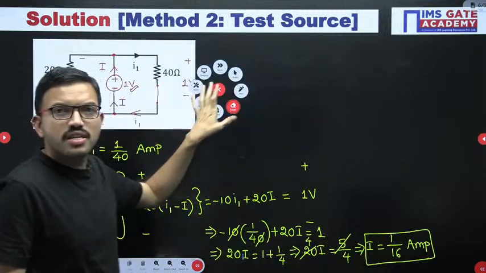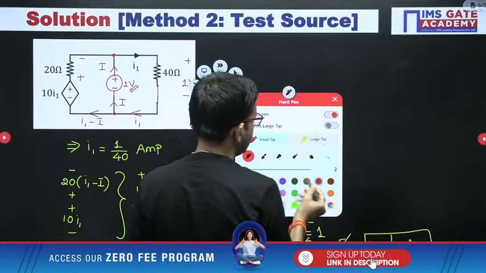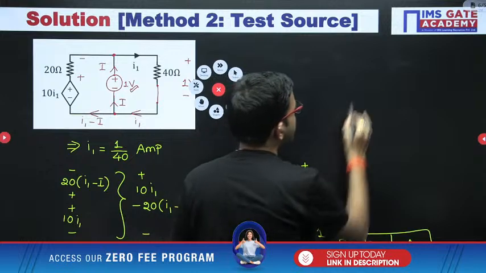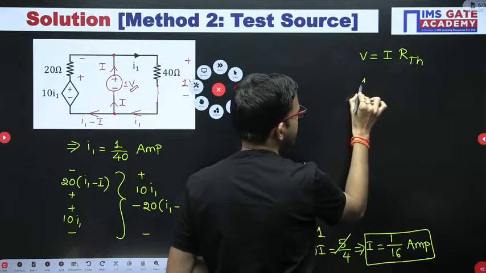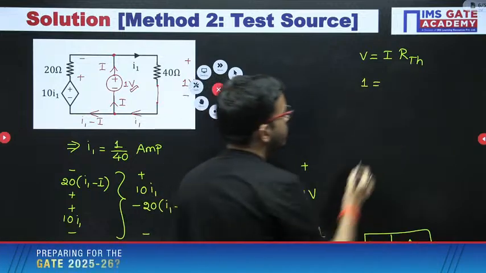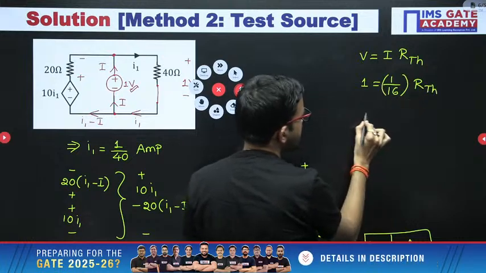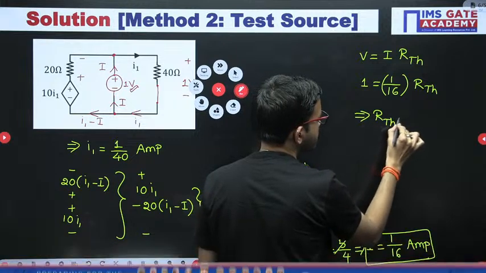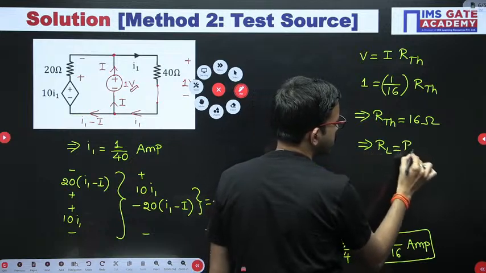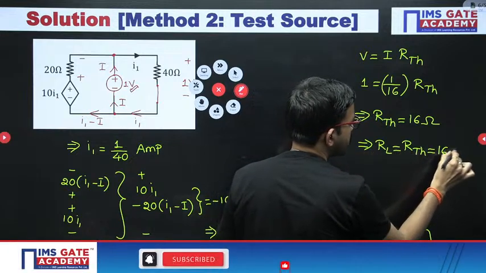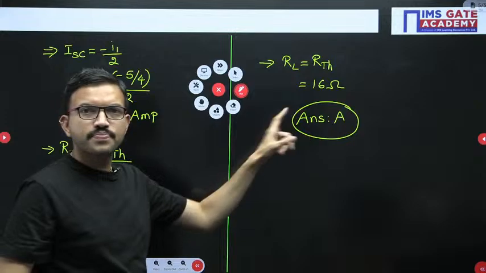Now you can use Ohm's law. Voltage equal to current into resistance. So voltage value we have assumed 1 and current value we got 1 by 16 into RTH. So from here you are getting RTH equal to 16 ohm. Yes, so RL equal to RTH. So the final answer is going to be the same, 16 ohm.